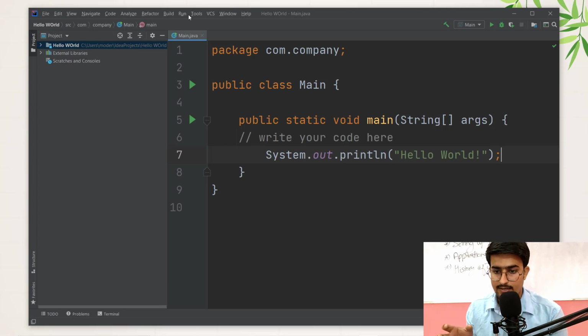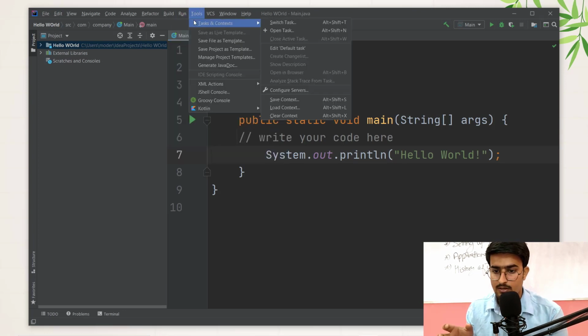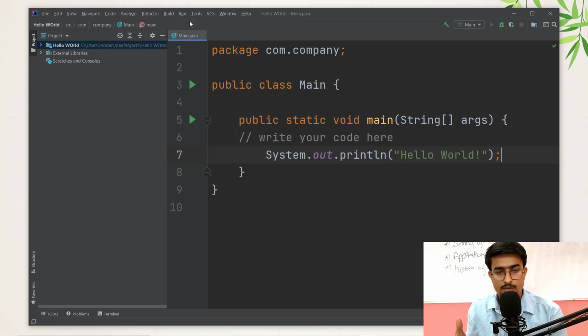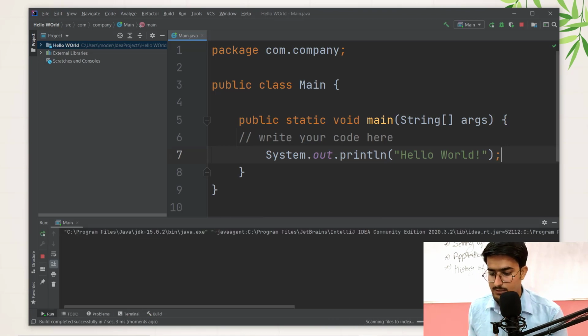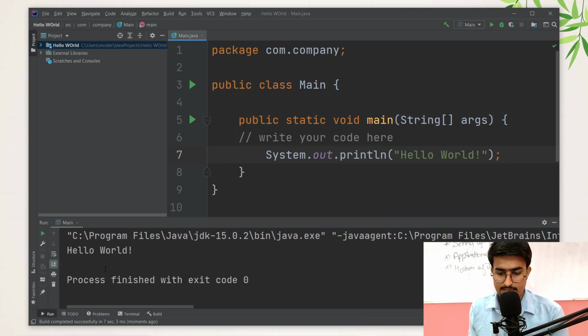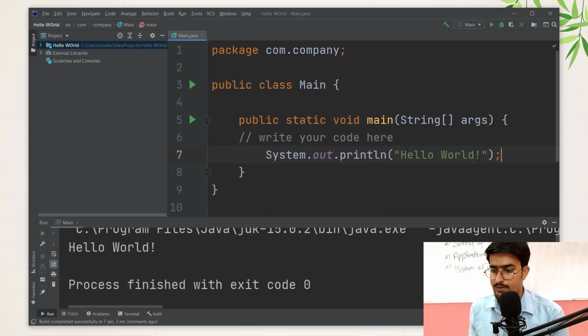So when we click on Run, here's the Run button. When I click on Run Main, a command line will open for us, and we can see the result. It will be coming at the bottom here. So we just need to wait for that. Gradle is building, and see here we can see the result, Hello World. If you want to write your name also, you can just write your name also.